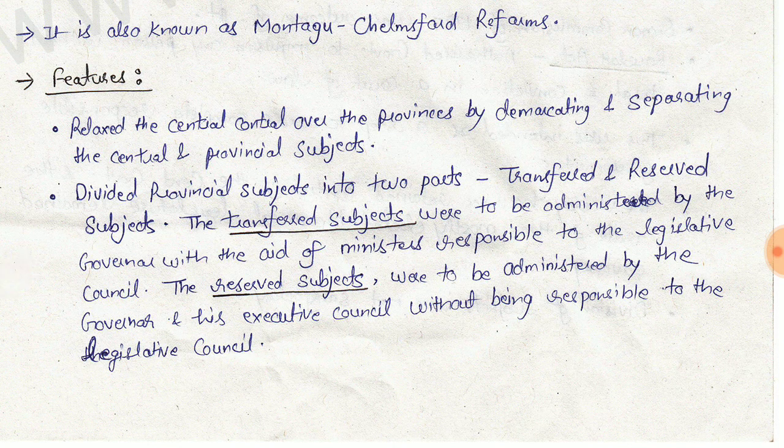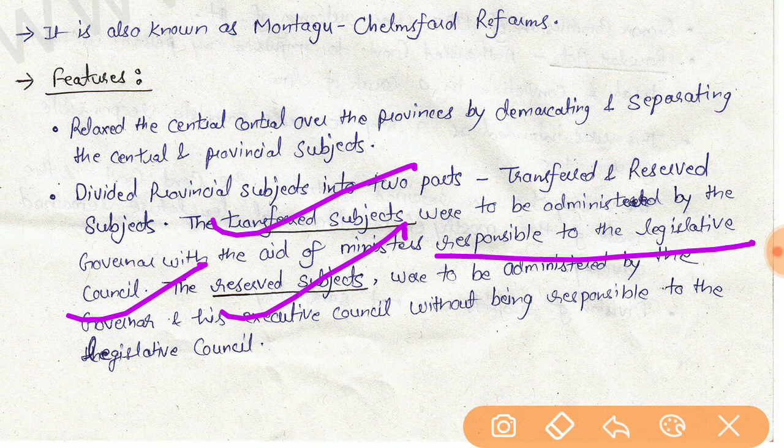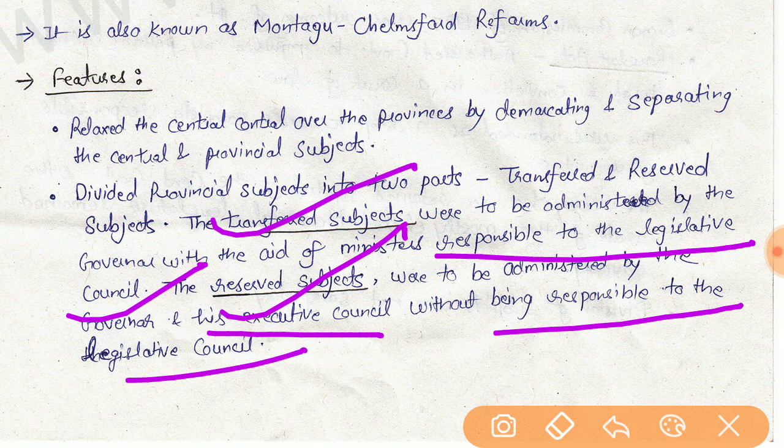The first is transferred subjects, and they were administered by the Governor with the help of his council, and they were responsible to the Legislative Council. And the second is reserved subjects, which were to be administered by the Governor and his Executive Council, but were not responsible to the Legislative Council.